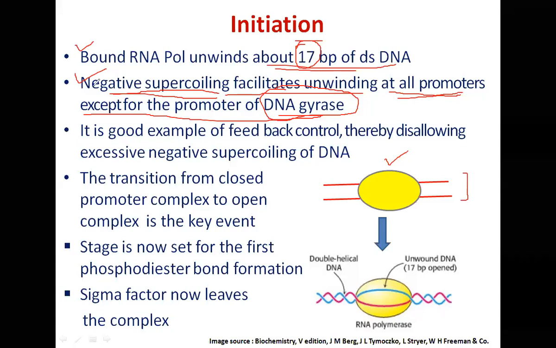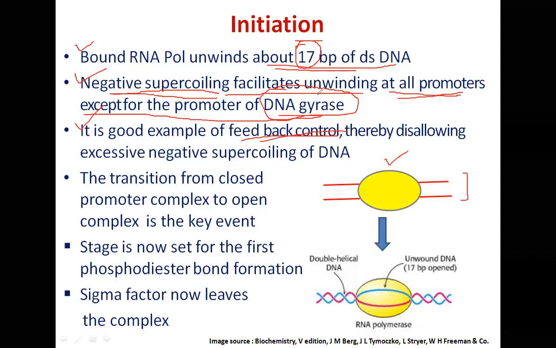So what is the reason? Because it helps maintain the DNA in an optimally supercoiled form. So it is a good example of what is called feedback control. If DNA gets excessively negatively supercoiled, what is going to happen? RNA polymerase will not be able to bind at the promoter of the DNA gyrase gene, because negative supercoiling does not facilitate binding there.